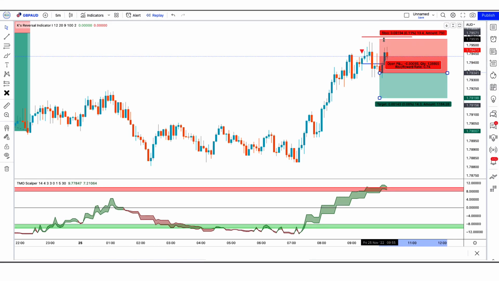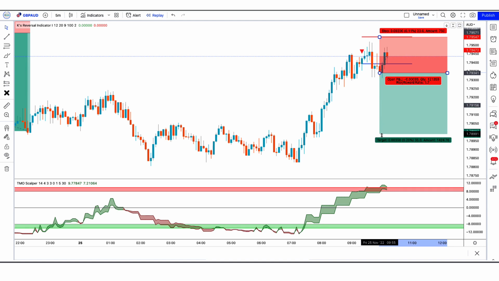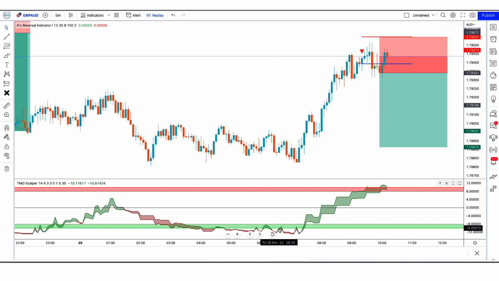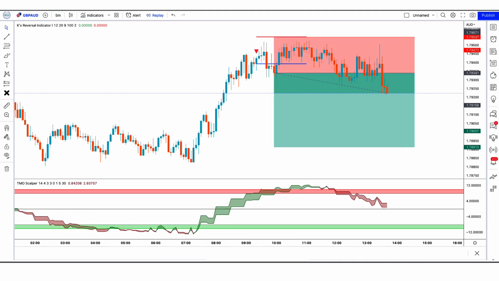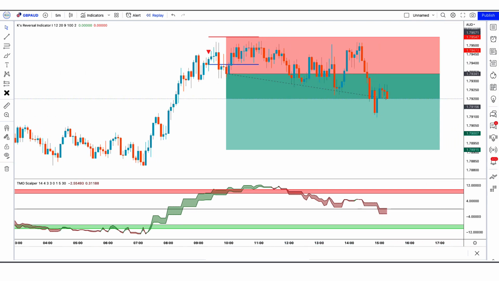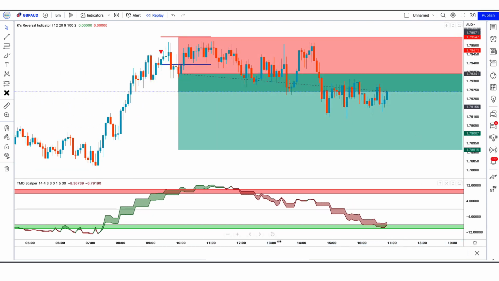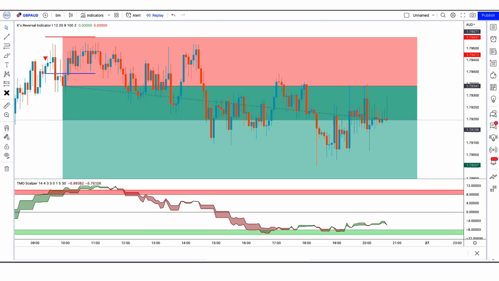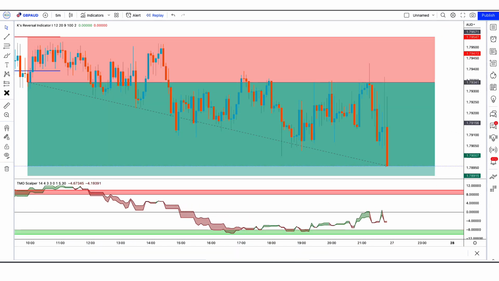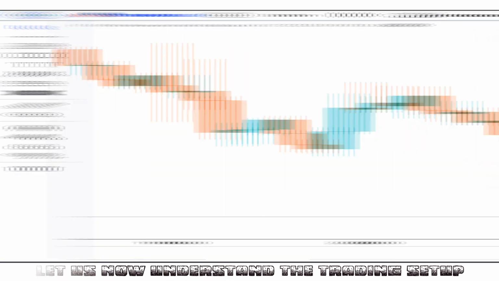Our stop loss will be placed at the K's reversal indicator of higher line. And the risk to reward ratio will be 1:2. Let's see what happens to our trade. Now our trade is running in profit. Now let's see how we made our setup.